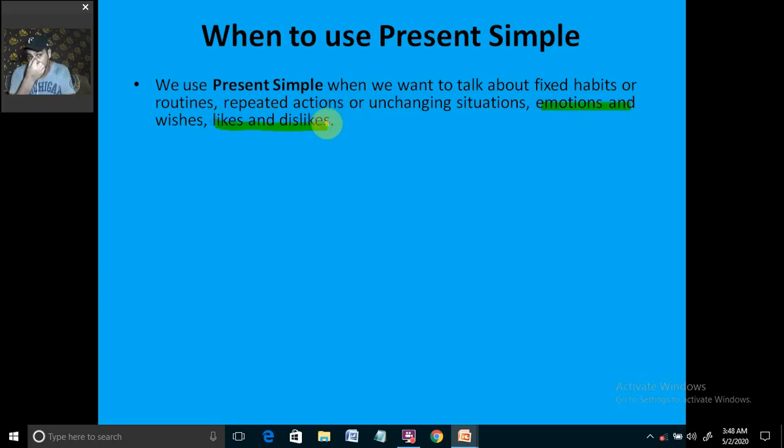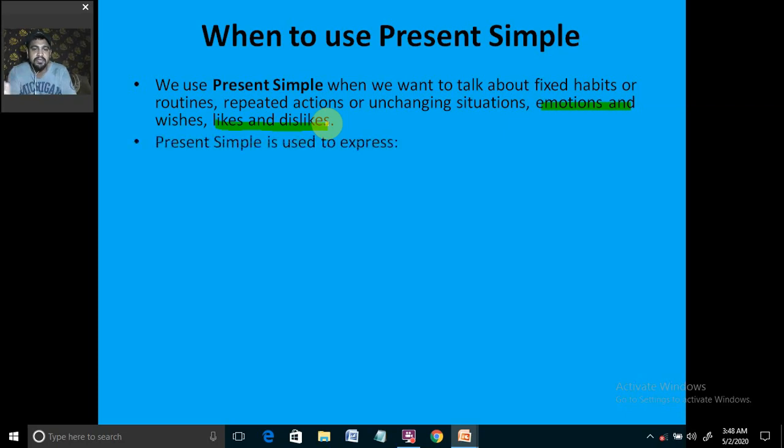Whenever we are presenting all of them, even in your IELTS exam, when we are presenting our likes or dislikes, we are using the present indefinite for sure. Whenever we are trying to show our emotions and wishes, there also we are using present indefinite tense. The combinations and the structures and everything would be present simple.